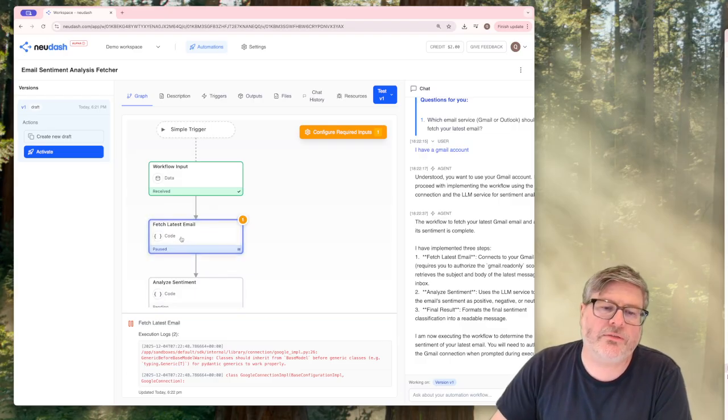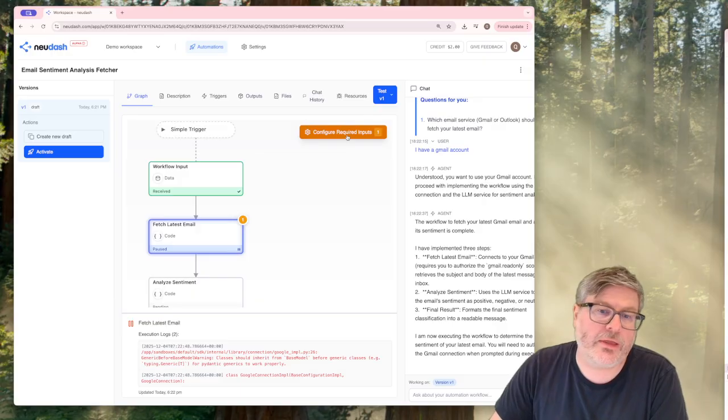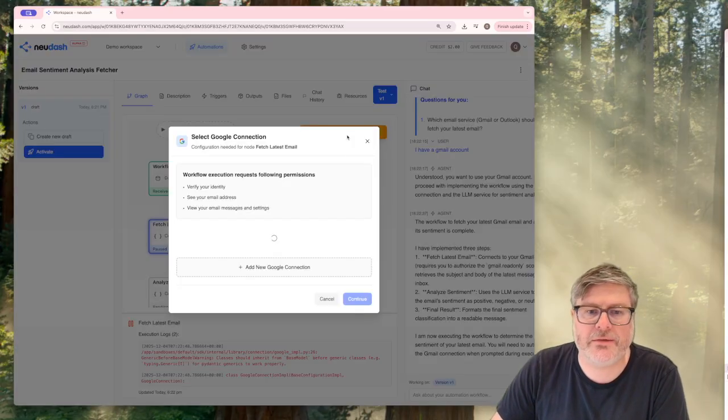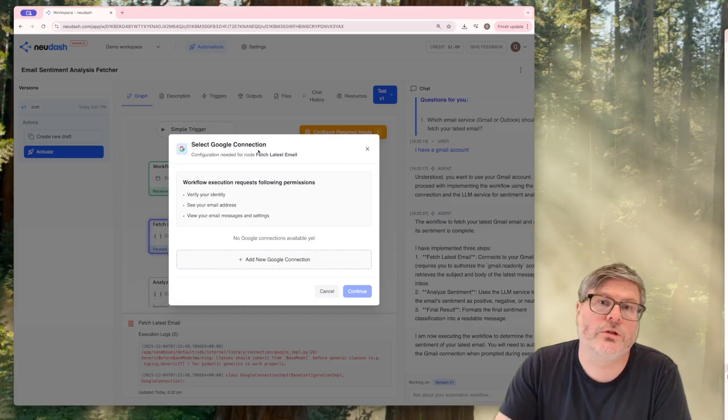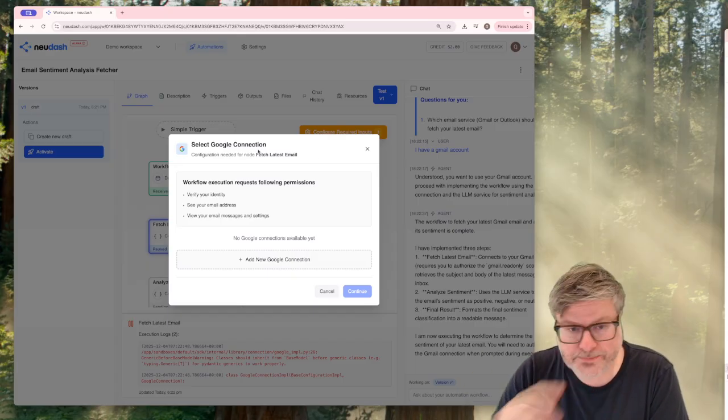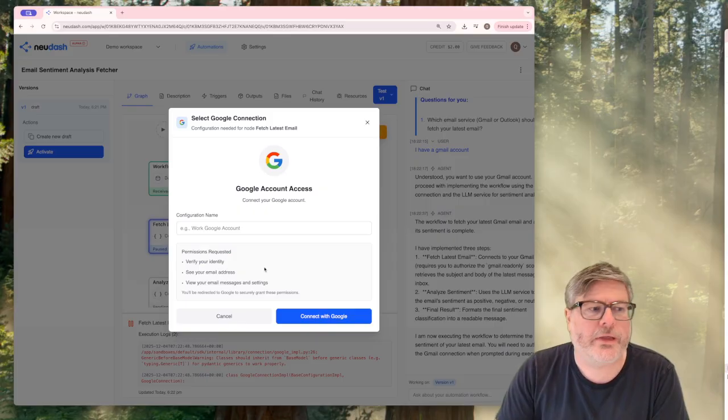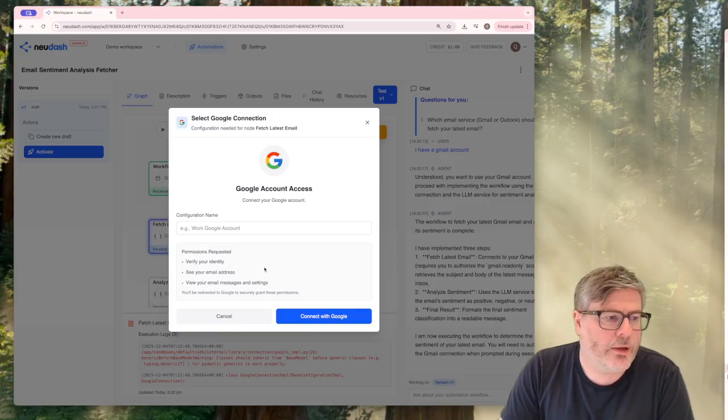In this case, what this means is the node has paused because it needs information, and the input required is basically: I need a Google connection so I can connect to Google. And so we're going to add a connection now here.